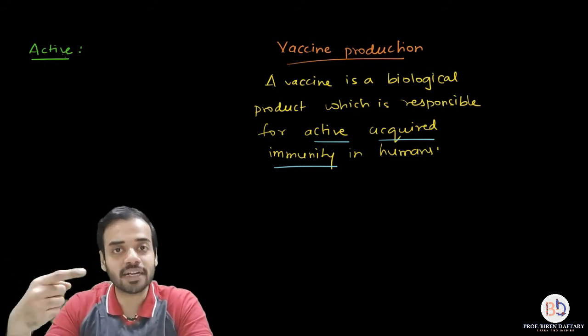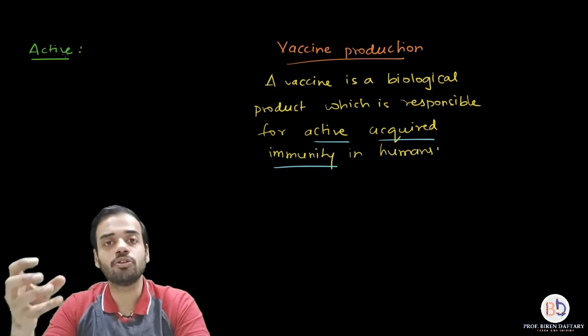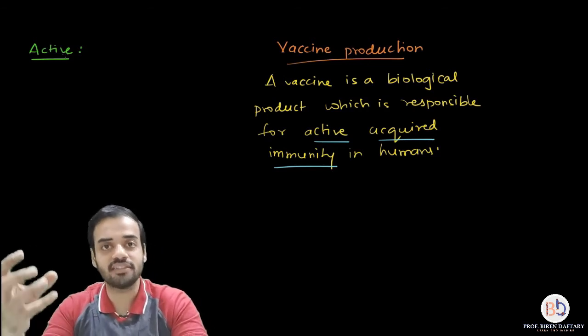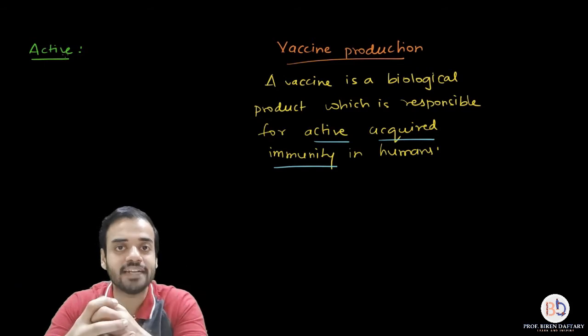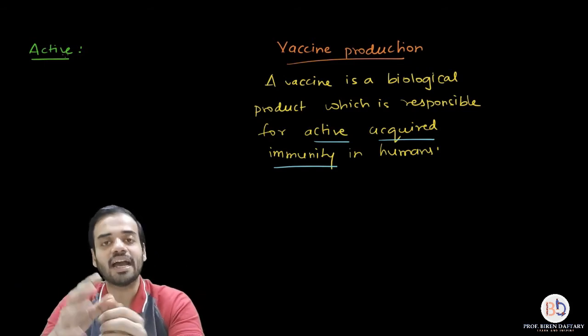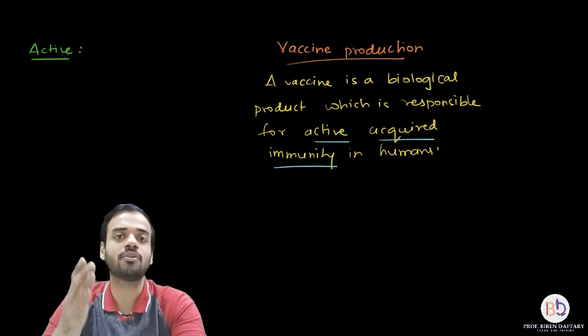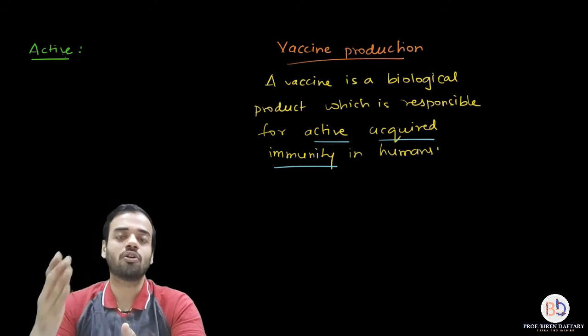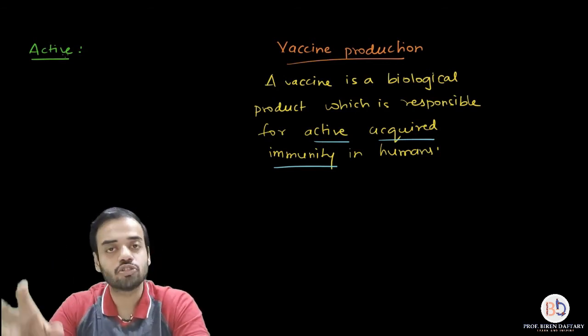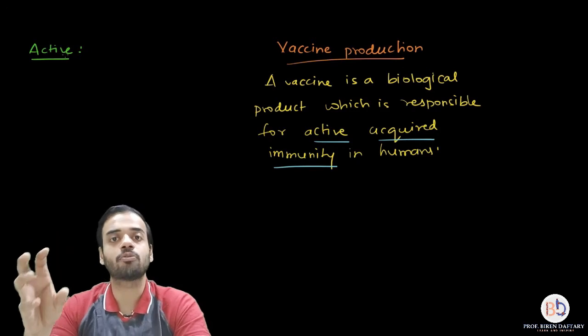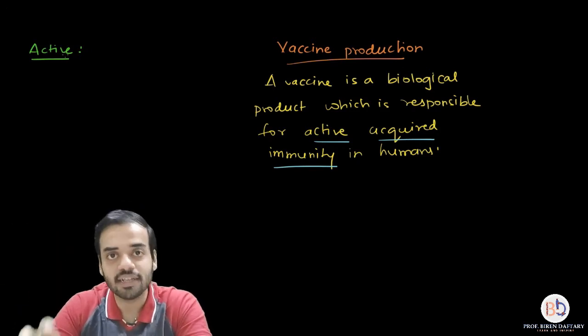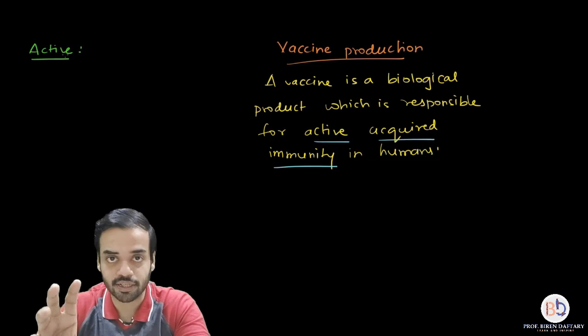So to combat that, your body produces chemicals called antibodies. These antibodies go and bind to the antigen on the foreign microorganism, and they prevent the microorganism from causing any damage. Is this clear? So when your body produces its own antibodies, it is called active immunity.